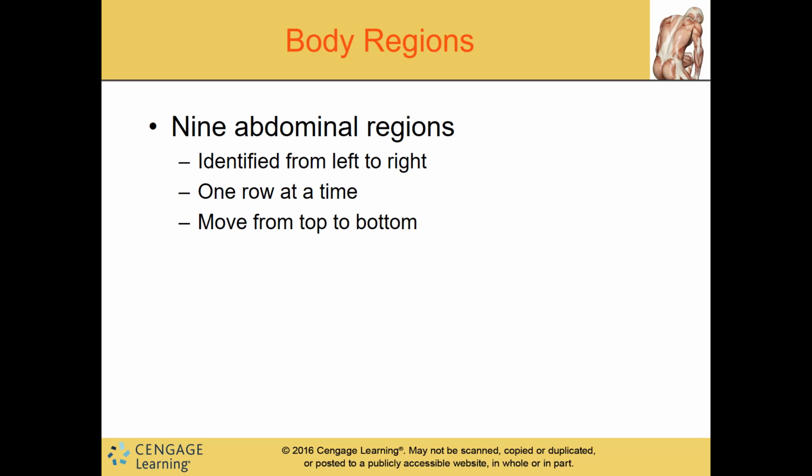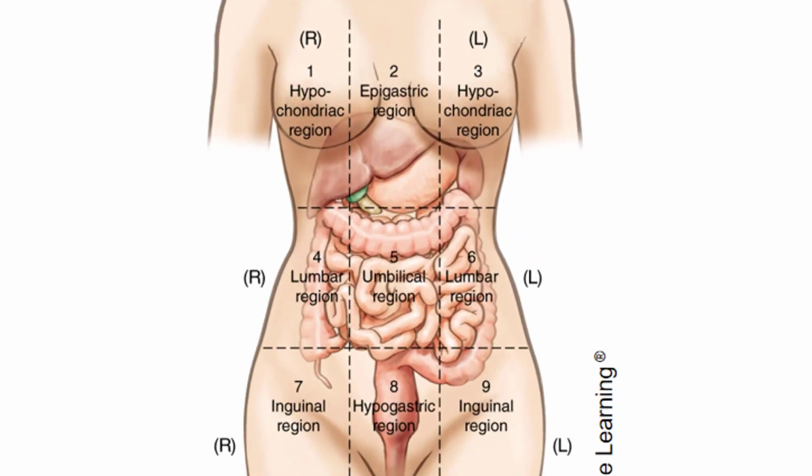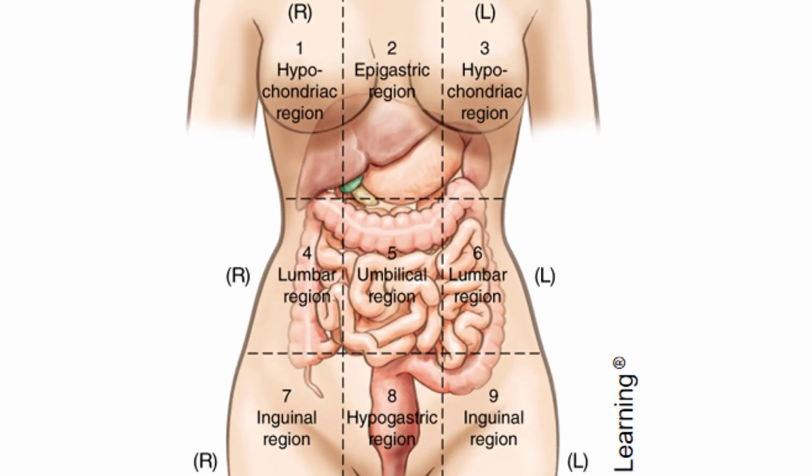But we're going to number the regions for us. So we'll identify them from left to right, one row at a time and move from top to bottom. On this next slide, I'm going to show you how that looks. In this instance, you have your 1, 2, 3. Remember, going from our left to right. Then we move down and do 4, 5, 6. Again, our left to right. And then we move down and do 7, 8, 9.